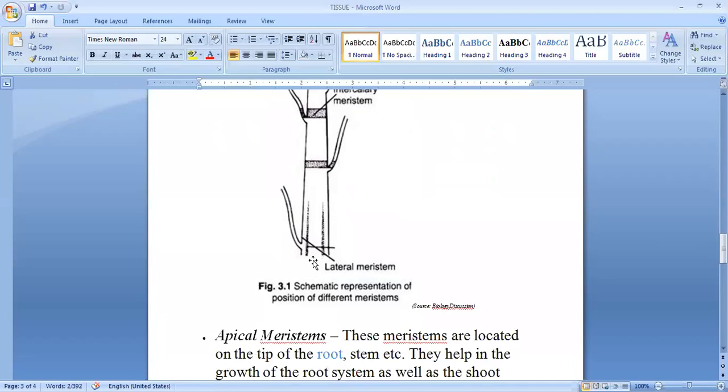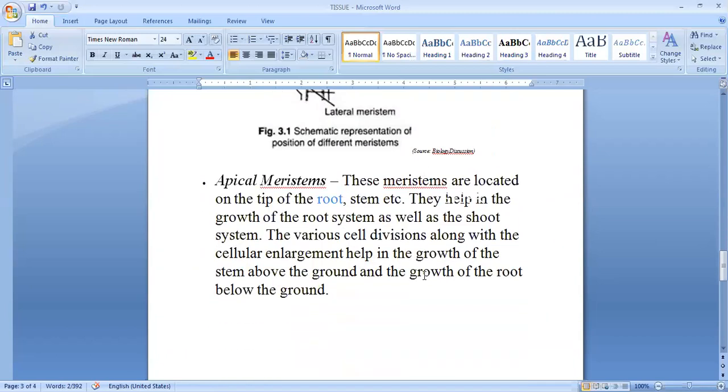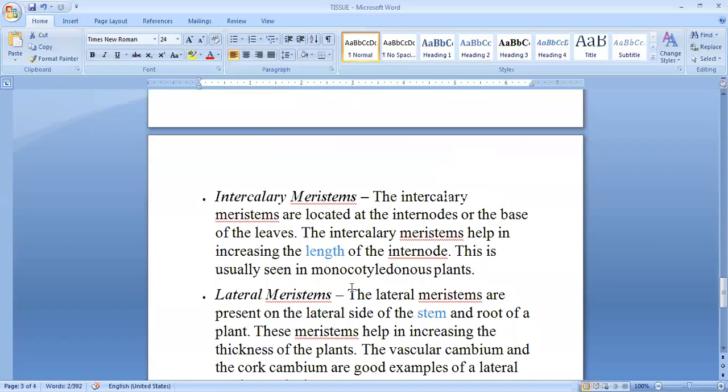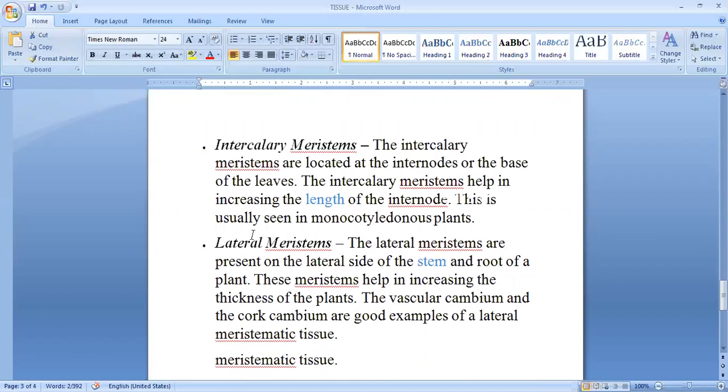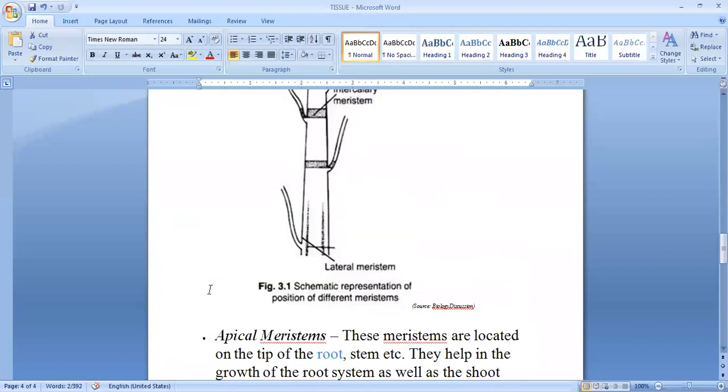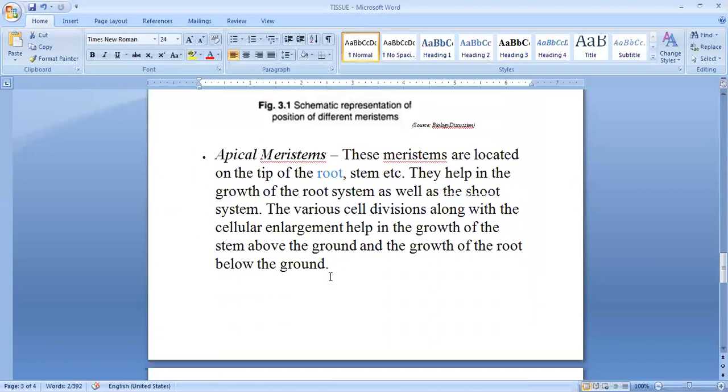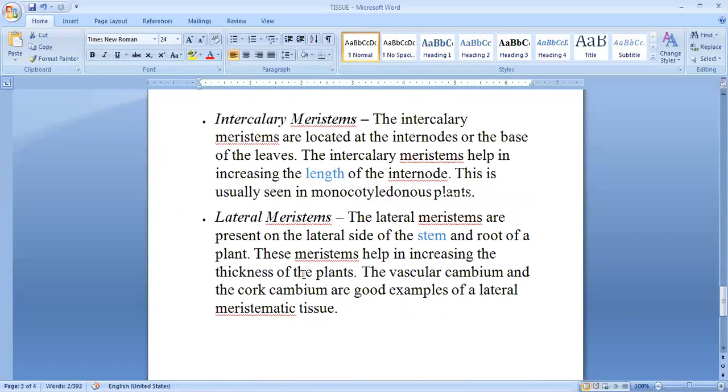The last one is lateral meristematic tissue. Sorry, the intercalary meristems are located at the internode or the base of the leaf. The lateral meristems are present on the lateral side of the stem and root of the plant. So we can see near the trunk, on that side, the tissue which is present is known as lateral meristematic tissue. This meristem helps in increasing the thickness of the plant.